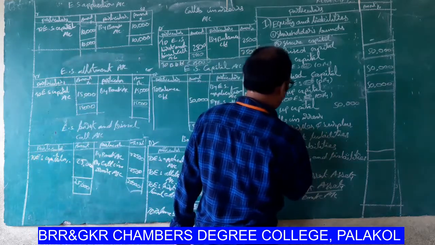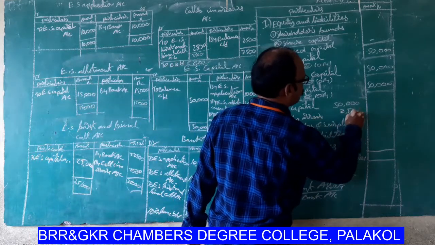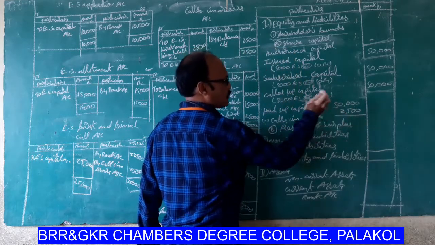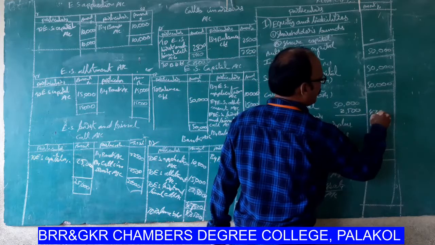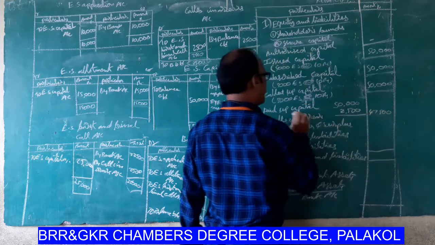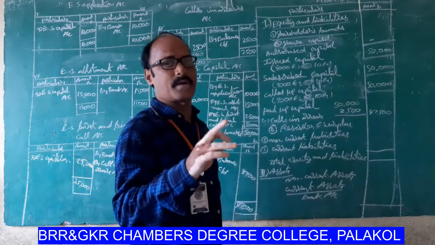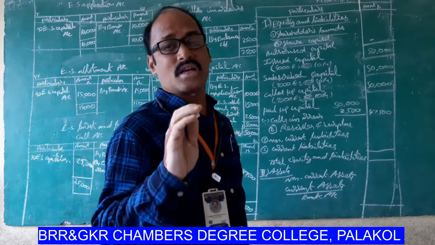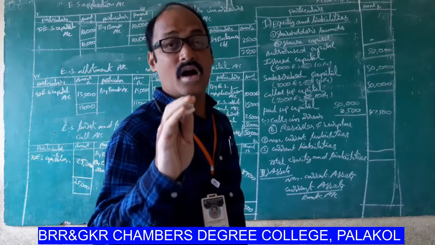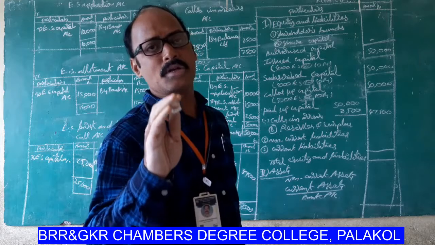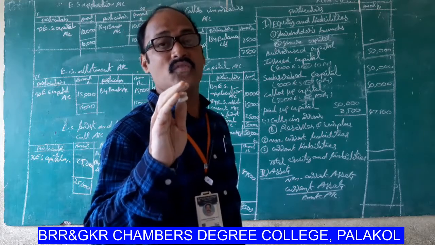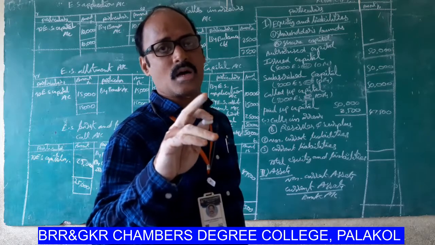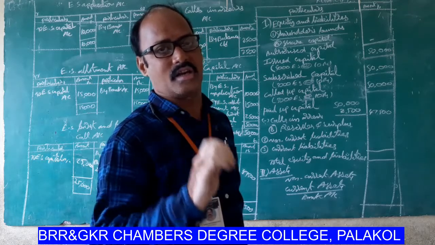So, less calls in arrears 2,500. 50,000 minus 2,500, 47,500 paid up capital amount, because the total capital amount is 50,000. But some of the shareholders holding 500 equity shares were unable to pay the first and final call amount. That's why the 2,500 rupees amount is to be treated as calls in arrears.